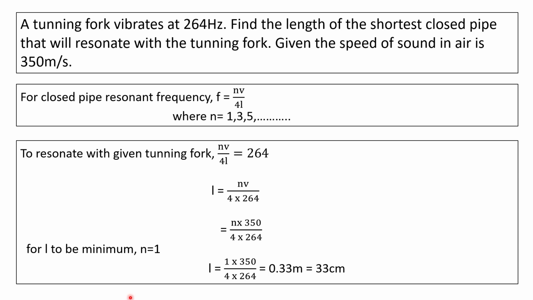To resonate with the given tuning fork, nv by 4L should be equal to 264 Hz. Now L is equal to nv by 4 into 264. Instead of v, we can substitute 350 meters per second. Now for L to be minimum, n should be equal to 1. So substitute n equal to 1 here.